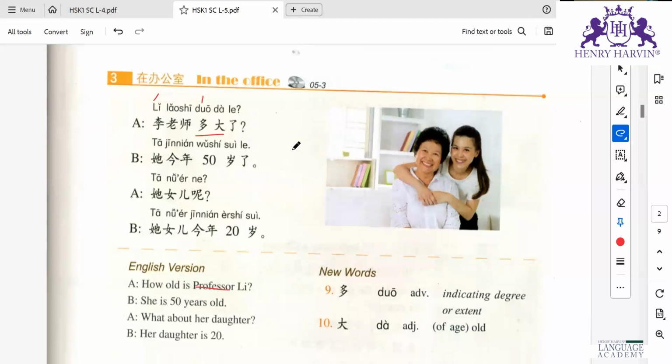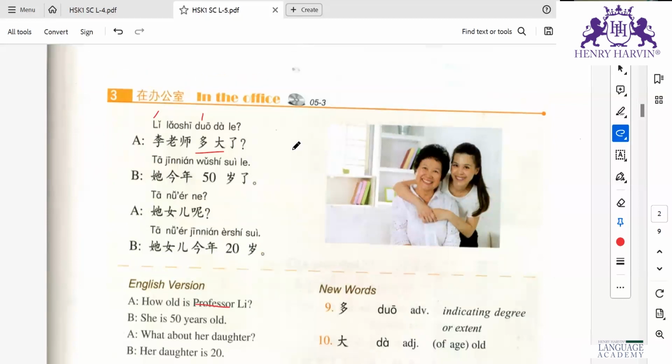今年50岁了。 What could be the meaning? This year she turns 50. See here, Hussein, they haven't mentioned jinnian in the question, but she has specifically mentioned this year because it was not mentioned in the question. When it is mentioned in the question, then you can skip it in the answer. But when it is not mentioned, then you have to mention jinnian.